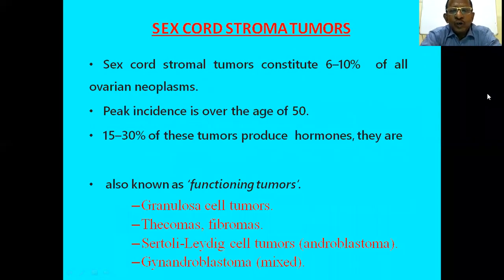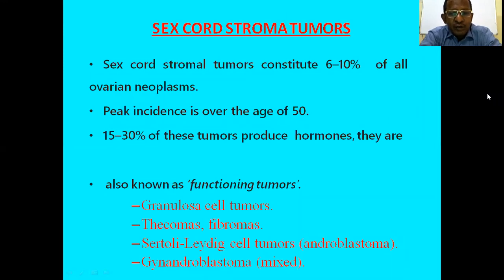Then another group of ovarian tumor is sex-cord stromal tumors. Apart from epithelial and germ cell tumors, the next is sex-cord stromal tumors. These tumors constitute about 6 to 10% of all ovarian neoplasms, and the peak incidence is over the age of 50, late age, and 50 to 80% of these tumors produce hormones.